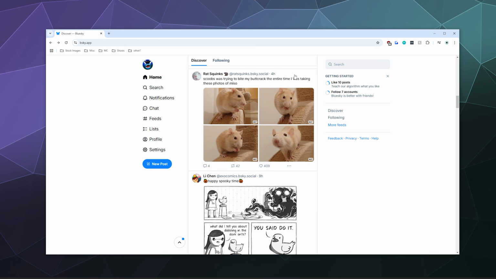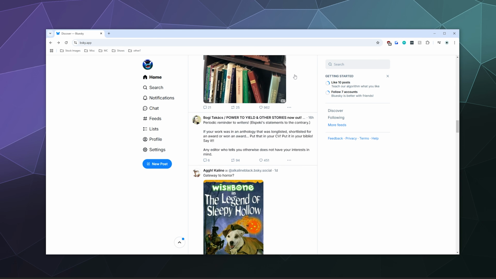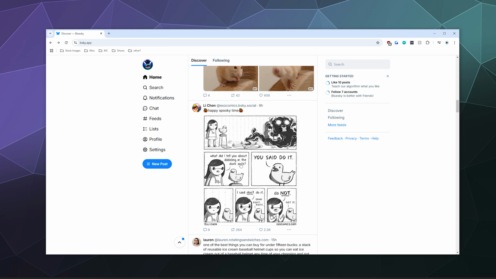So the way that you find posts is something that's kind of organic, at least to start with, where you just kind of trawl through here looking for stuff that you know you like, this little comic here, and then you can like that, and then that lets Bluesky know that that's content that you enjoy, and you might also want to see more of that even if you don't follow it in the future.